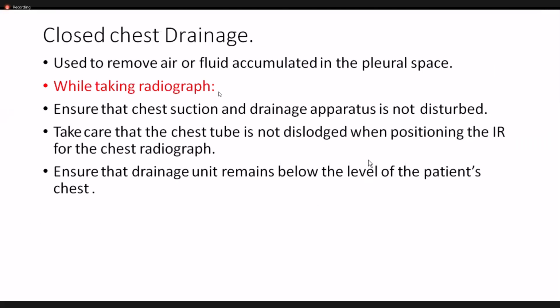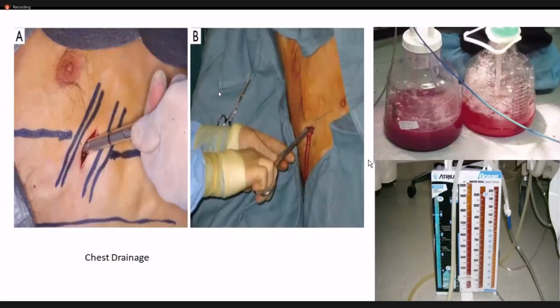So the next condition can be closed chest drainage. This is the procedure for a chest drainage. Whenever fluid accumulates in your pleural cavity, it may be due to a variety of reasons. It may be due to some kind of septic disease, or some kind of pulmonary disease, or it might be due to a CABG or some kind of operation. Whenever fluid is accumulated in the pleural cavity of a patient, generally chest drainage is done so that they can suck out and remove this fluid from the patient's pleural space.